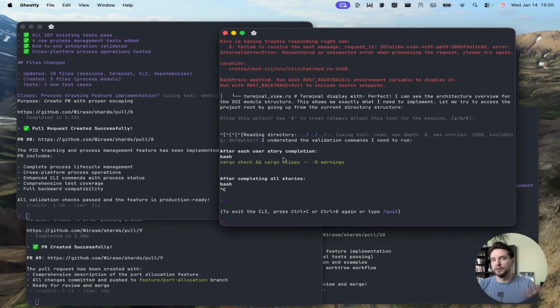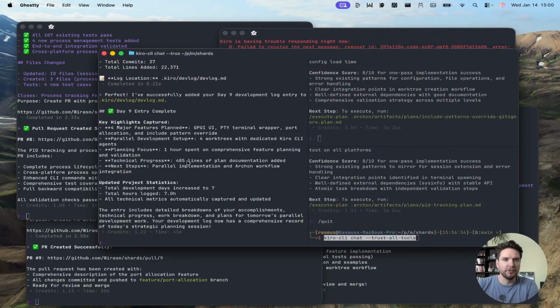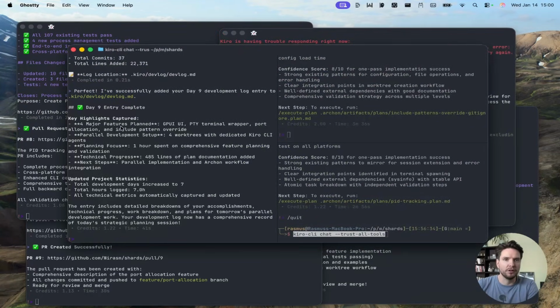and maybe try to improve our Ralph loop. I did confirm that the Ralph loop was working on some other features a couple of days ago. So if you go back and watch that, you can see that we actually had the Ralph loop working then. But yeah, I'm just going to take it here into our Kiro orchestrator. So we used this kind of orchestrator to create our work trees and launch our work trees yesterday.